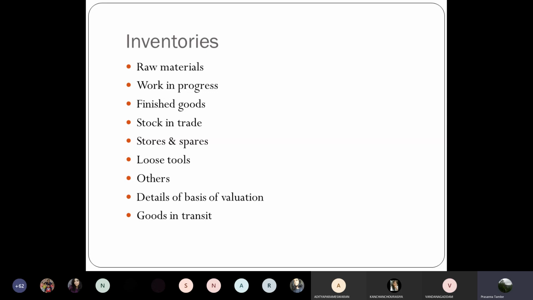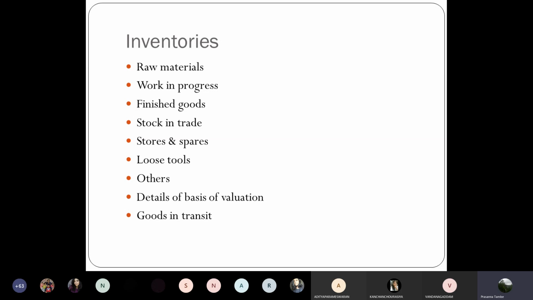So whatever method you are following, it should be consistently followed, and that information as regards the basis of valuation has to be provided. Sometimes you may have some goods in transit. That information has to be provided in the balance sheet separately. For example, your supplier has already dispatched the goods, but on 31st March, when you close the account, you are yet to receive the delivery of goods.